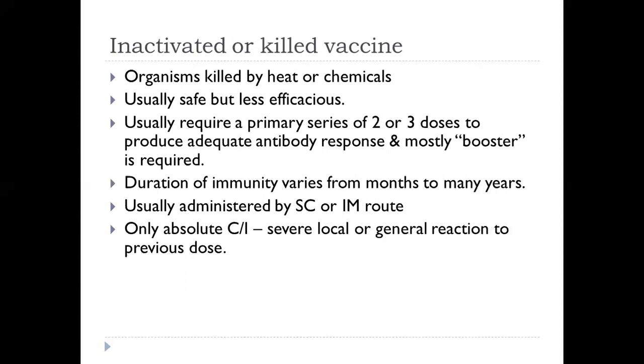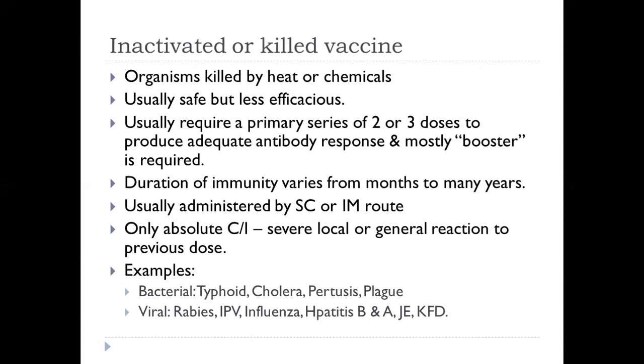The only absolute contraindication to the inactivated or killed vaccine is severe local or general reaction to the previous dose. Because the vaccine is inactivated, the infective agent cannot grow in the vaccinated individual and therefore cannot cause the disease even in an immunodeficient person.